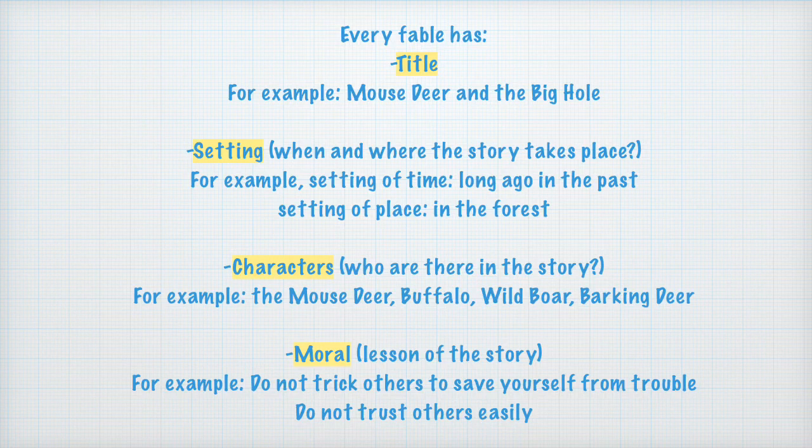Avoid writing a moral in general terms, like be good to people or don't be evil to people, but try to make it specific. Be good is too general. You can mention what kind of kindness, how to be good, for example, sharing food or helping. The same applies when you say do not be evil. What kind of evil? For example, tricky. Do not be tricky. So again, when you write down the moral, be specific and clear.